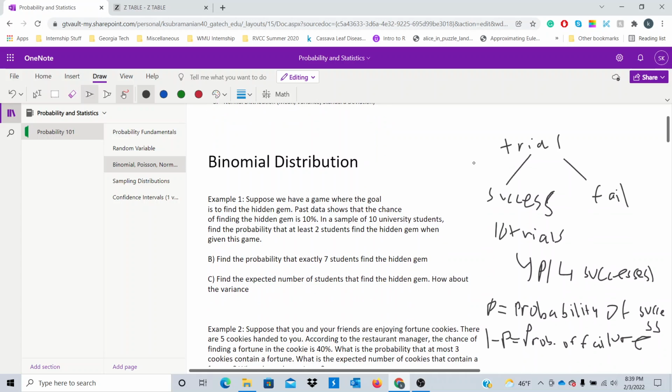So the first distribution we're going to be talking about is the binomial distribution. So to set up our scenario for the binomial distribution, consider the following. Let's say we have n trials, right? N number of trials. Each trial has a success or a failure outcome. We will also assume that each trial is done independently, so that the outcome from, say, trial 1 will not affect the outcome of, say, trials 2, 3, 4, 5, and so on, right? So each trial can be broken up into a success or a failure, right?